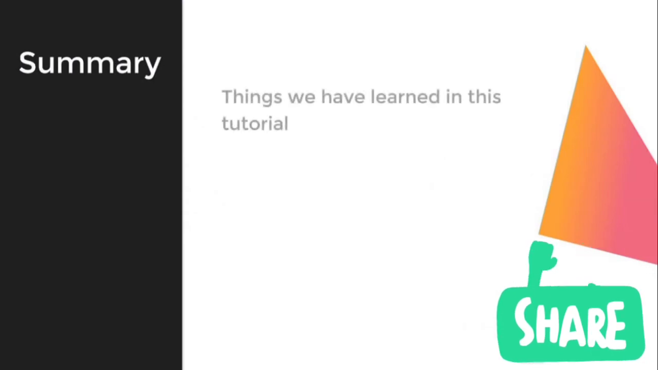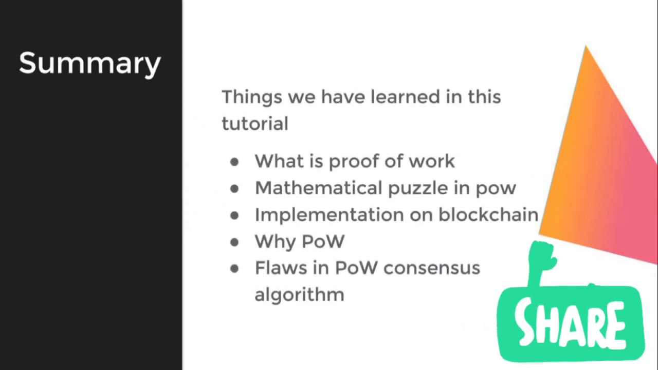So guys, let's quickly revise what we have seen in this tutorial. We have learned what is proof of work, how the mathematical puzzle works in proof of work, how proof of work is implemented in Bitcoin, why proof of work and not any other algorithm, and what are the dangers and flaws of the proof of work algorithm. So this was all about proof of work in Bitcoin.